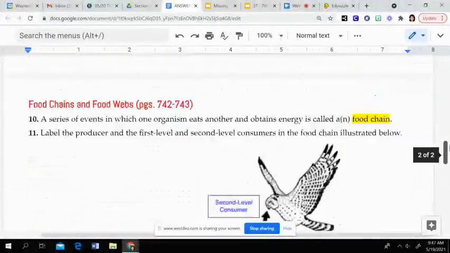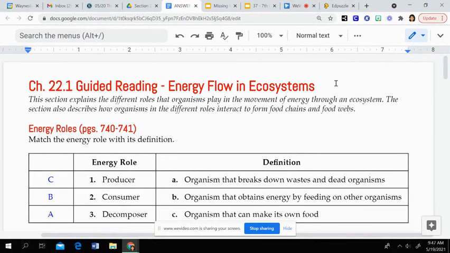So once you are done with these guided reading notes, please make sure you turn them in, and then you are good to go.